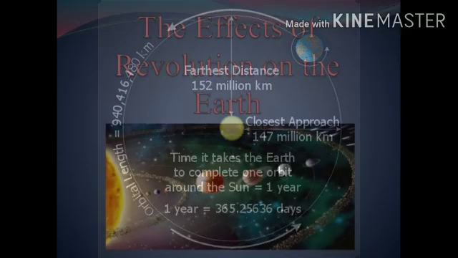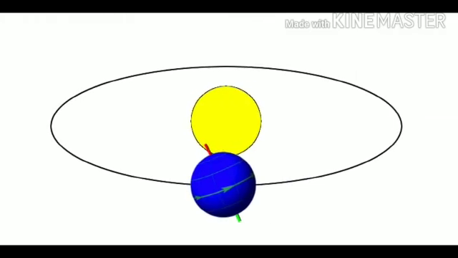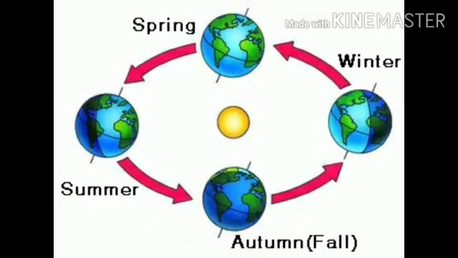Effect of the earth's revolution. The revolution of the earth around the sun causes variation in the length of the day and night, in the distribution of heat over the surface of the earth, and the phenomenon of seasons. This phenomenon of seasons is the most important effect of the earth's revolution.